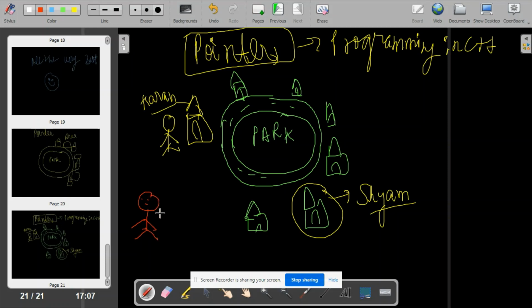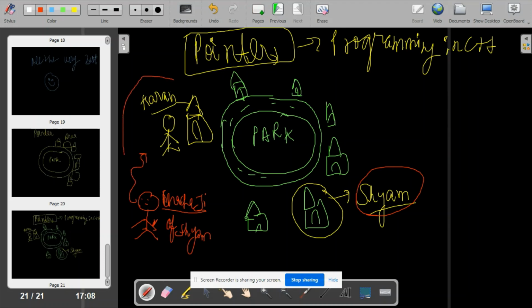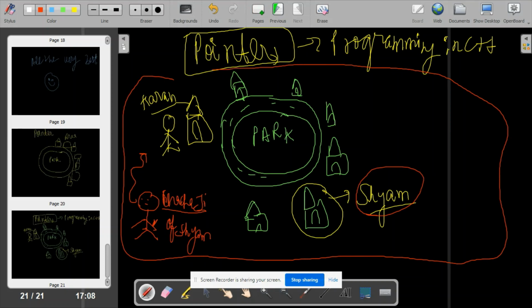So suppose there is a person, the Chacha ji of Sham. Sham is this person. This person is the Chacha ji of Sham. They are very old and they have entered this area where Sham lives. They are sure that Sham lives in this area, but exactly where, they are not aware.